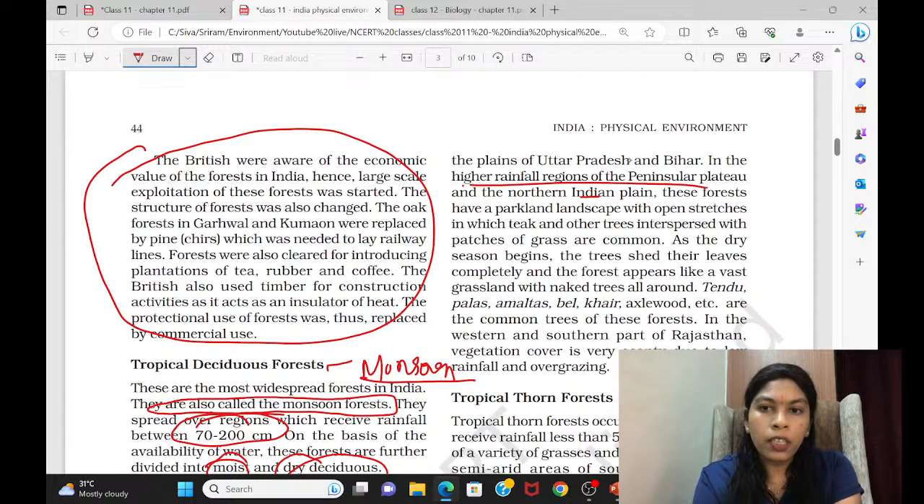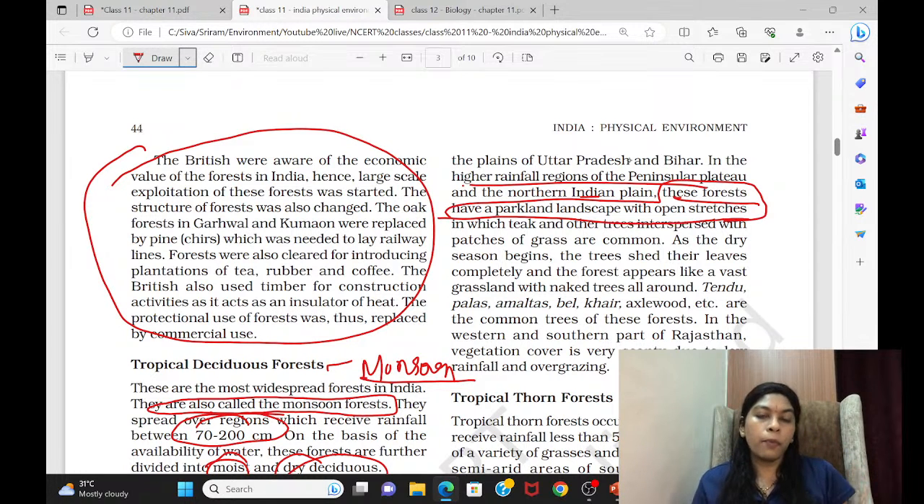Okay, come to this one. These forests have a parkland landscape that is dry deciduous. They're talking about dry deciduous forest mainly. They have parkland landscape. What is this parkland landscape? That means it is an open stretch of land. You can find a lot of grasses present there. In between, you will find trees. Then and there, you will find a tree. Mainly this tree species will be teak only. That's why I told teak is the dominant tree here. So in which teak and other trees interspersed with patches of grass are common.